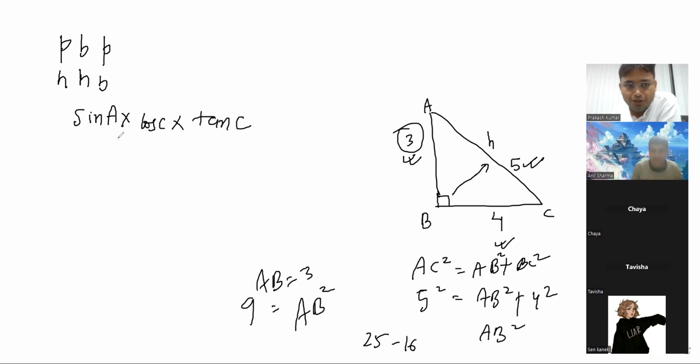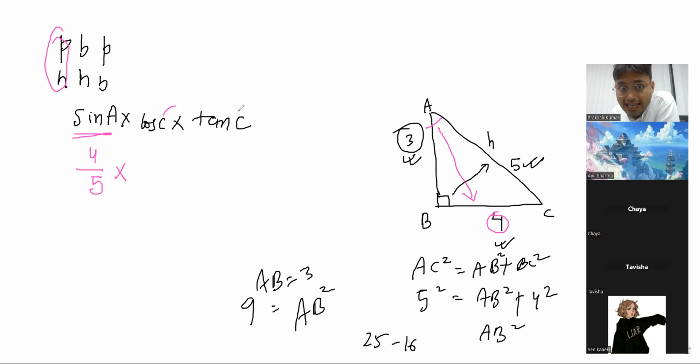Now see, this angle A is the notified angle. So 4 will be your perpendicular. And sin is P by H. So perpendicular will be 4, divided by hypotenuse, which will be 5, into.